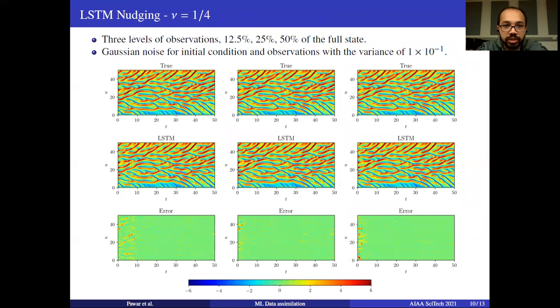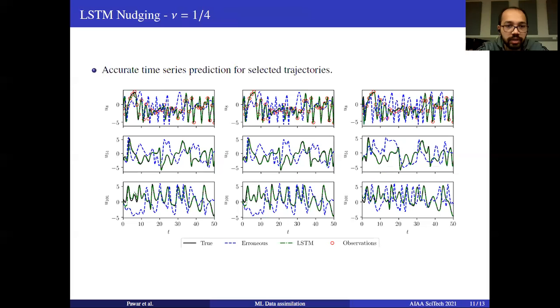If we look at the performance of the LSTM nudging, we see that we get a very good prediction even when we are observing only 12.5% of the state of the system. In the case of more observations, like 25% and 50%, the prediction is as good as or better than the EnKF approaches. One of the main advantages of LSTM nudging is that during the online deployment, we only need one ensemble member. However, we assume that we have a lot of training data from the past. If we look at only the selected trajectories like U8, U51, and U101, we see that there is a very good match between the true and the LSTM nudging prediction.